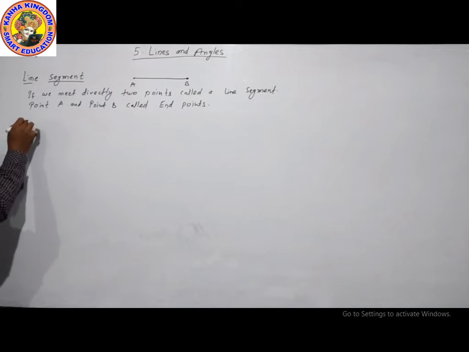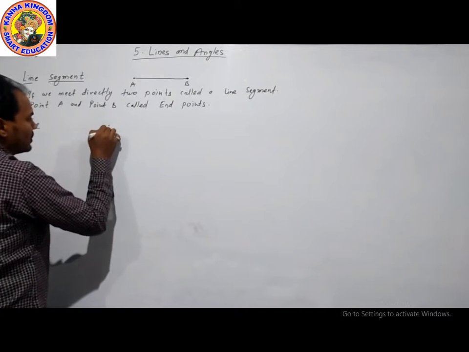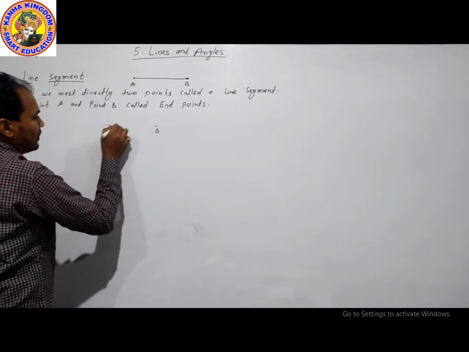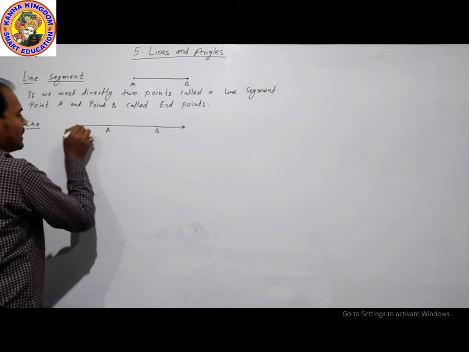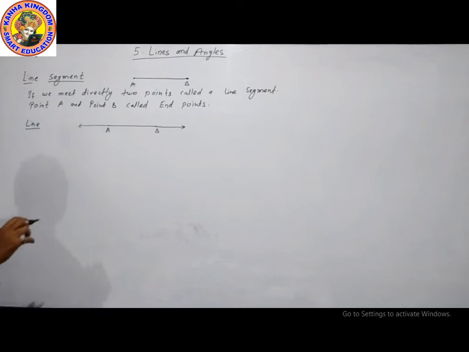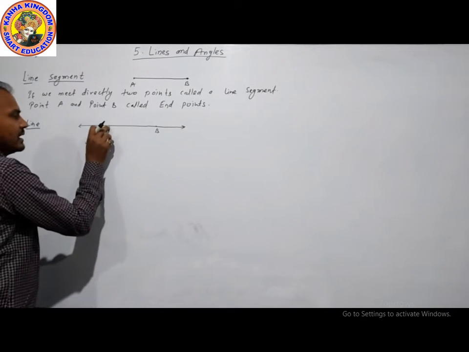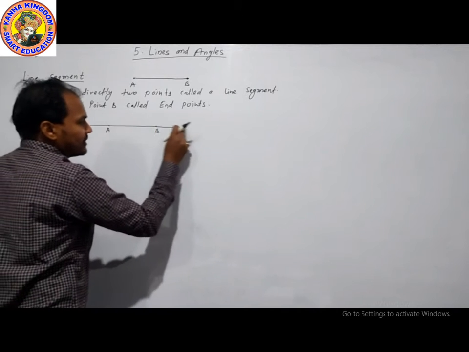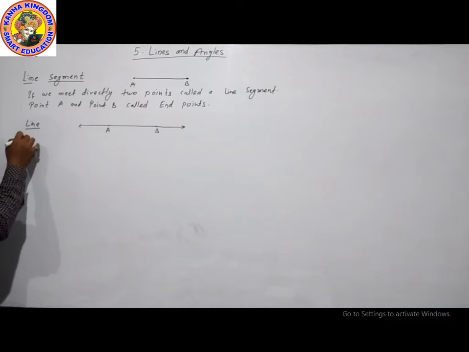Now the second definition is line. What is a line? If we meet point A and point B, but there is no end point, here is A and the line is taken over from this point. Here is B, the line is taken over from this point. This is called a line.